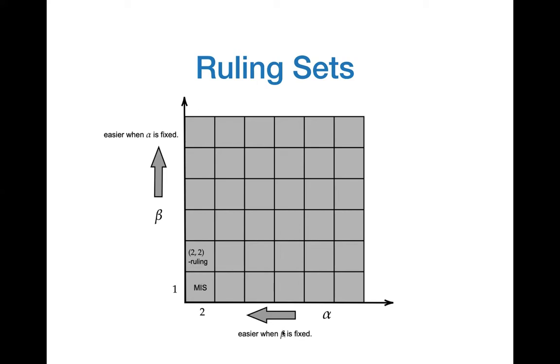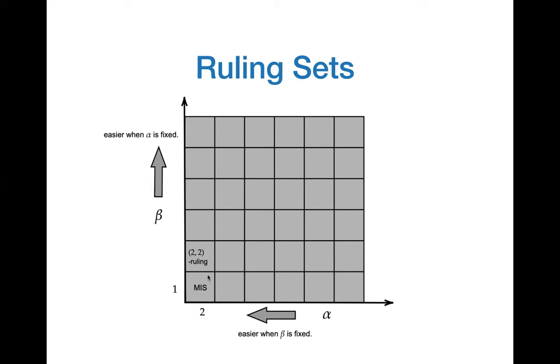On the other hand, when beta is kept fixed and alpha is reduced, then the complexity of the problem also reduces. This is because any (alpha, beta) ruling set is also an (alpha-1, beta) ruling set. So in particular, what does this imply for upper and lower bounds?